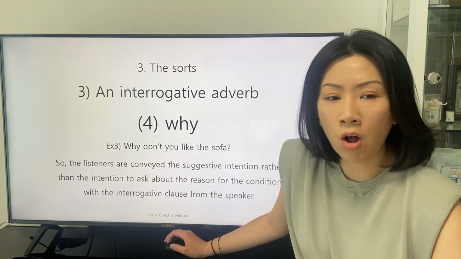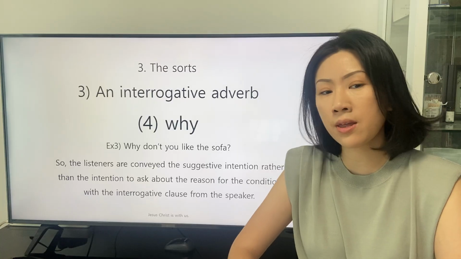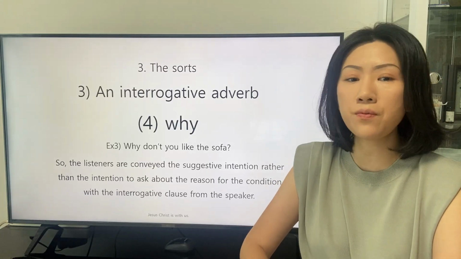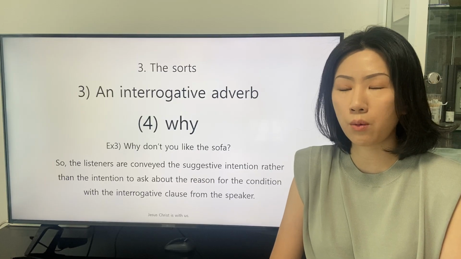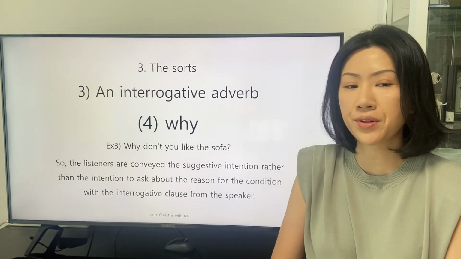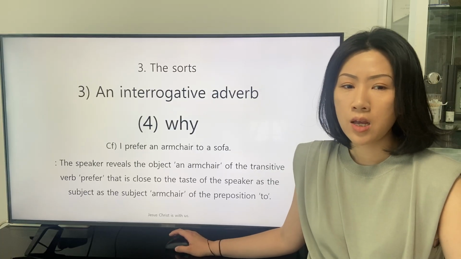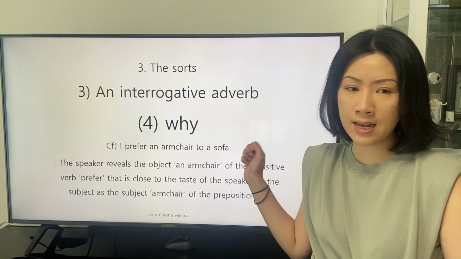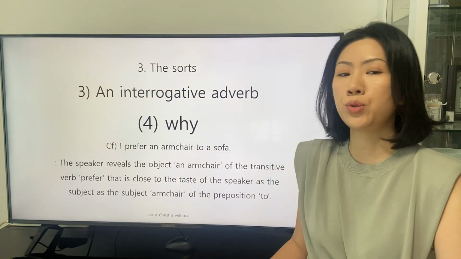So the listeners are conveyed the suggestive intention rather than the intention to ask about the reason for the condition with the interrogative clause from the speaker primarily. One of the responses is stated as the converse. I prefer an armchair to a sofa.